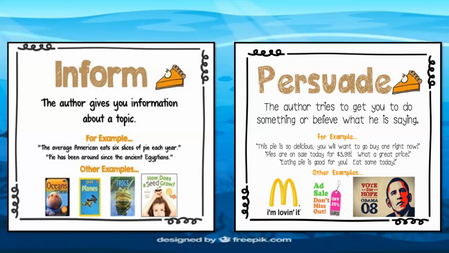Eat some today." Okay, as you can see, this is an advertisement that is trying to convince you to buy a pie, to eat a pie, to prefer a pie instead of other kinds of foods. Also, we have other examples of advertisements that are trying to persuade you. Remember, keep that in mind.